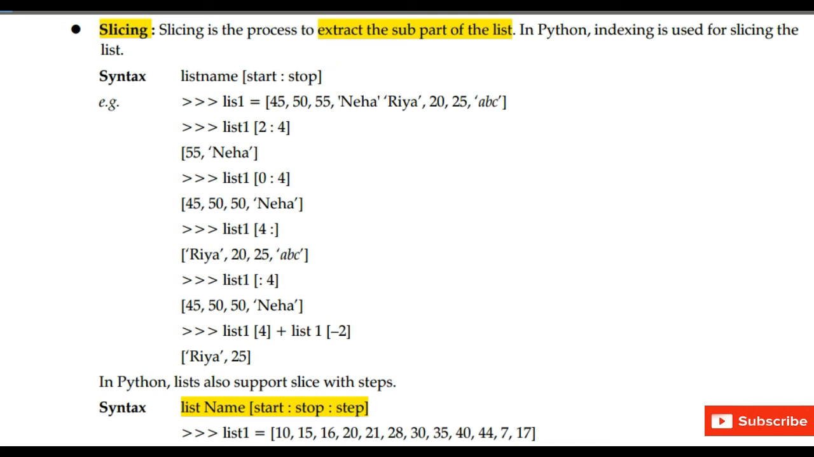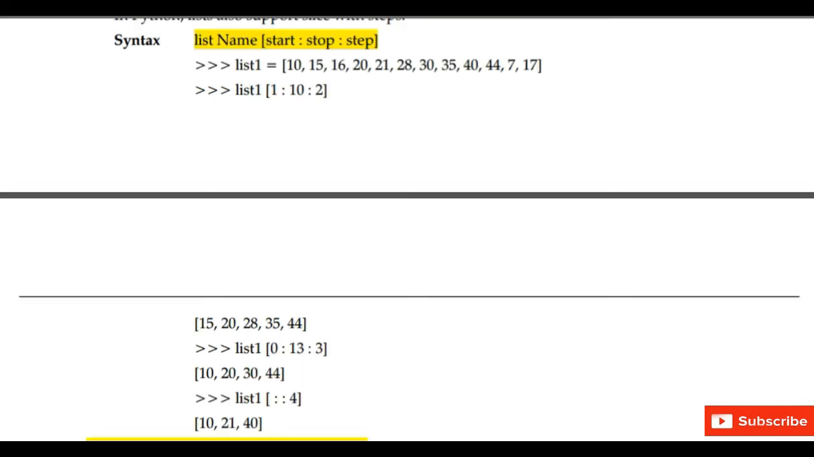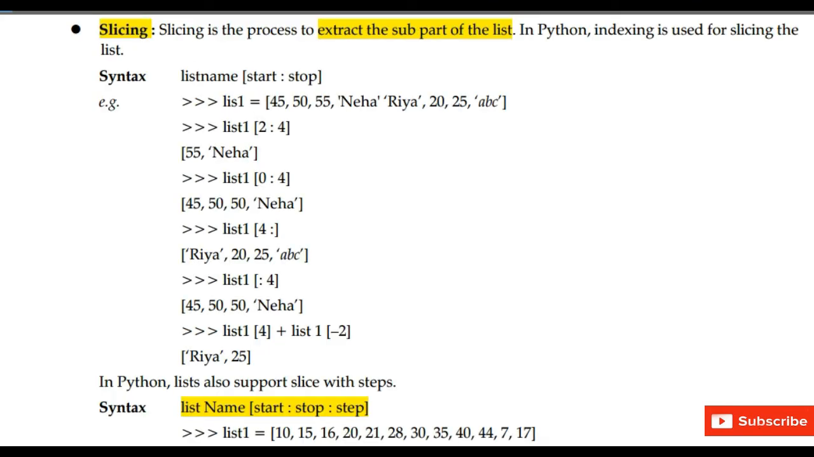So we have taken any list. For example, we have taken a list containing elements 45, 50, 55, Neha, Riya, 20, 25, ABC. So now we can slice the list. List 1, in the bracket we have written 2 colon 4. So the starting value is 2 and the ending value is 4.